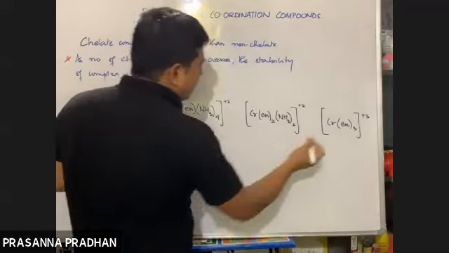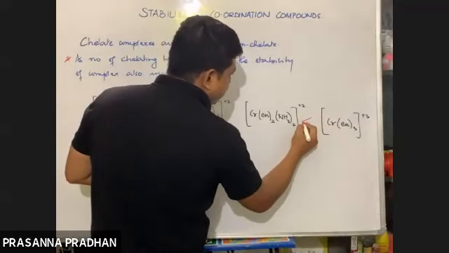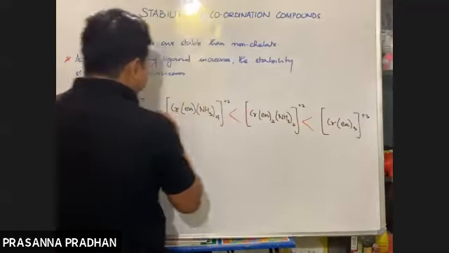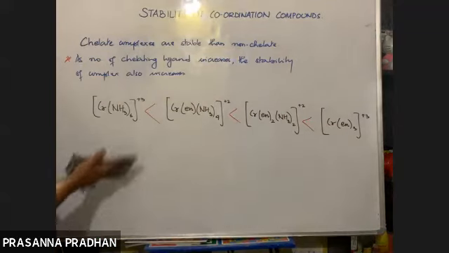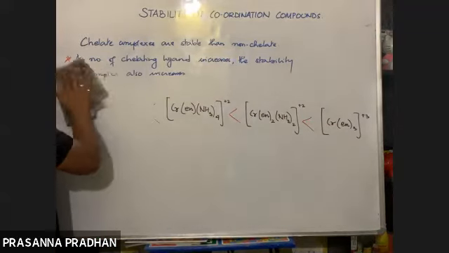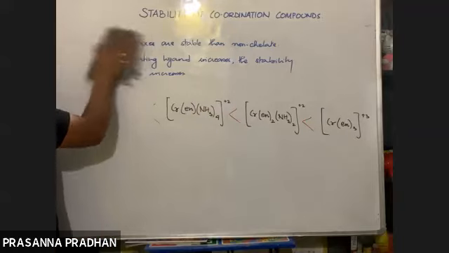The fourth complex has the highest number of chelating ligands, so it will be the most stable. Greater the number of chelating ligands, greater the stability. For board level, no explanation is needed, just remember this fact. So we have discussed thoroughly the stability of complexes.